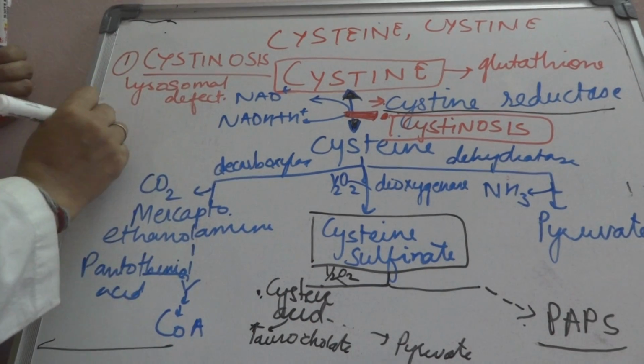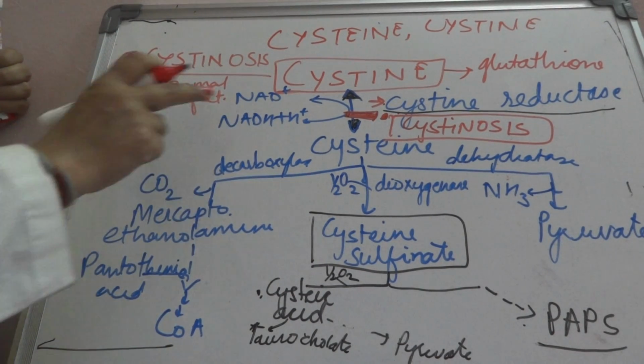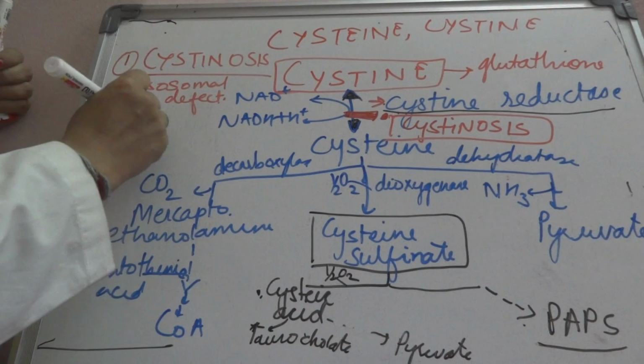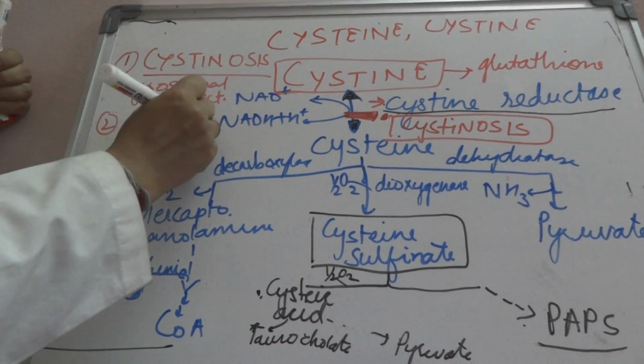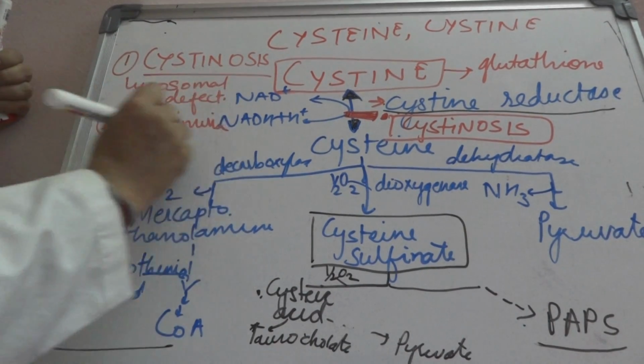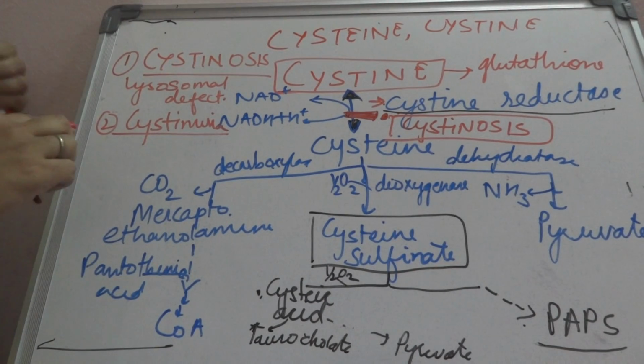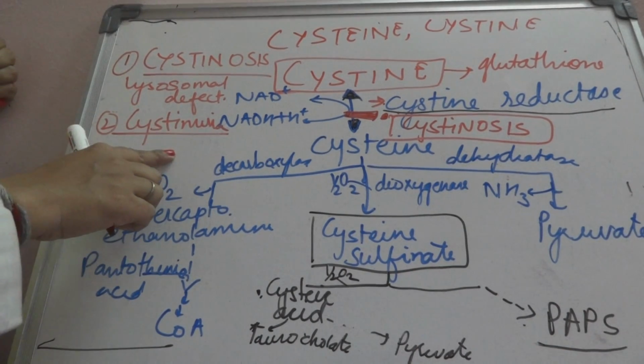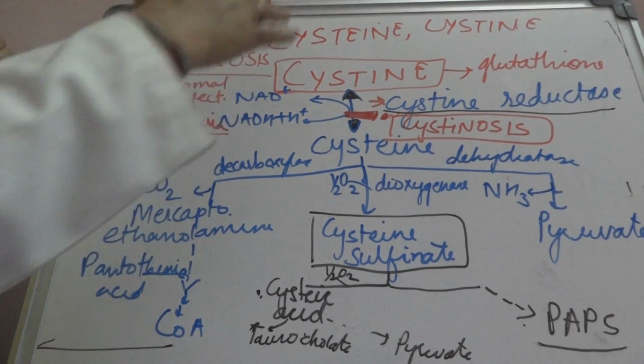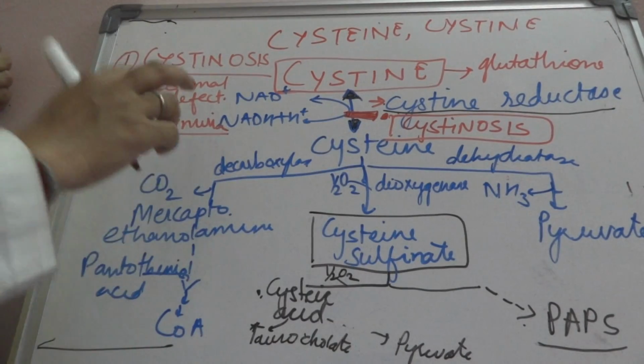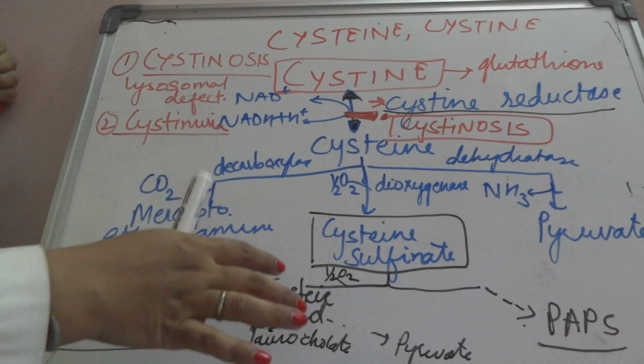The second metabolism error is called cystinuria. So cystinuria is the defect in the carrier system in kidney tubules. It is not the defect in any enzyme, but it is a defect in the carrier system on the kidney tubules.